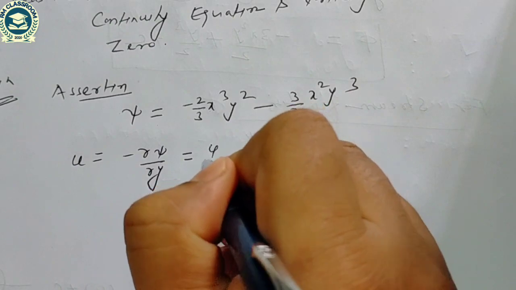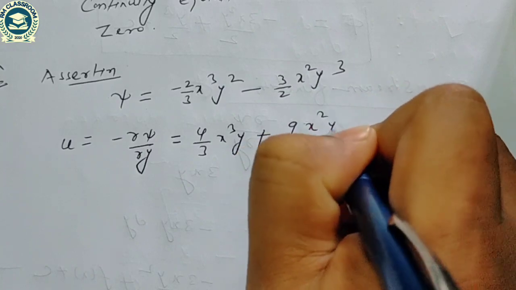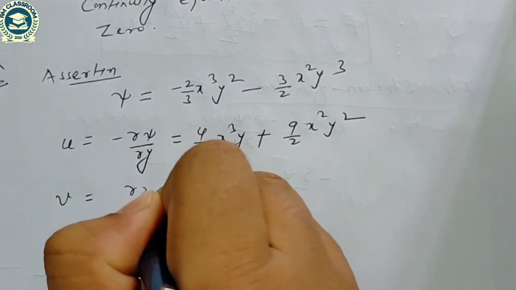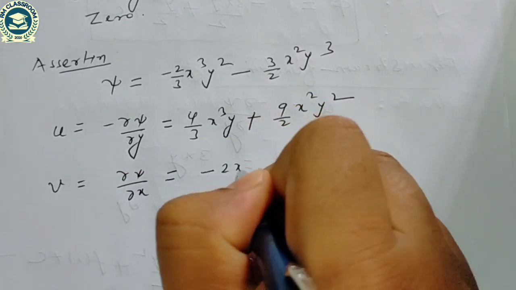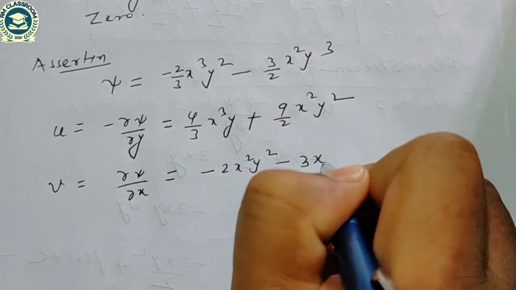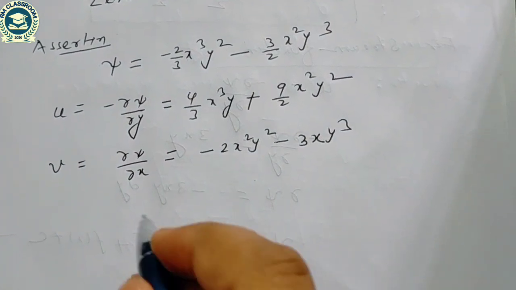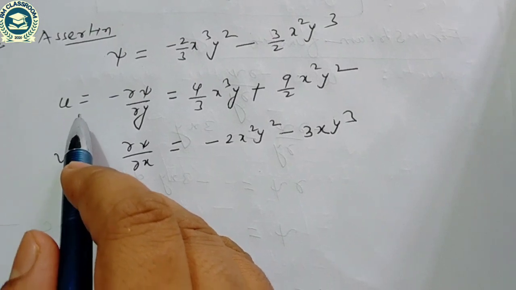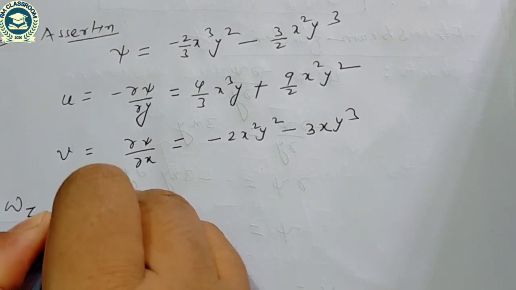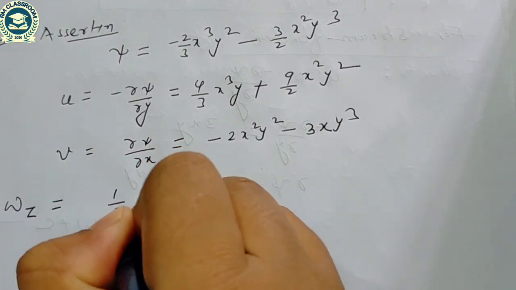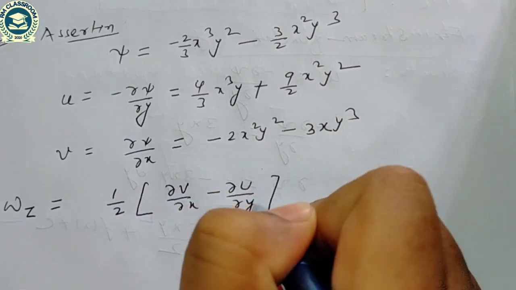So it is 4 by 3 x cube y plus 9 by 2 x square y square. Similarly, we know that v is del psi by del x. So del psi by del x is minus 2 x square y square minus 3 x y cube. So we have computed the velocity in x and y direction, and we can know that rotational velocity or angular velocity in the z direction is 1 by 2 del v by del x minus del u by del y.